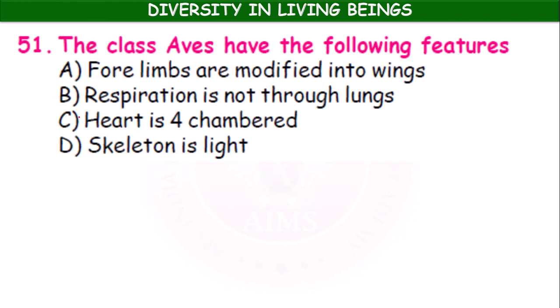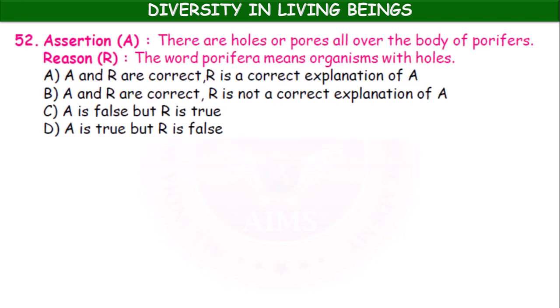The class Aves has the following features. Which of the following features? Aves means birds. Forelimbs are modified into wings. Respiration is not through lungs. Heart is four-chambered. Skeleton is light. Respiration is through lungs, so the option 'not through lungs' we should not consider. Heart is four-chambered. Skeleton is light, with hollow bones. So A, C and D.